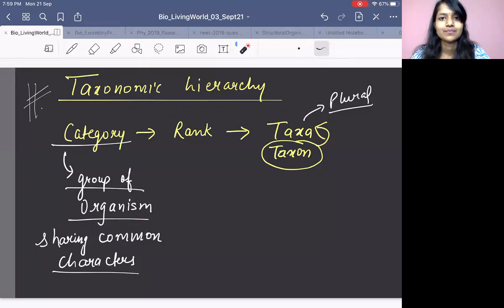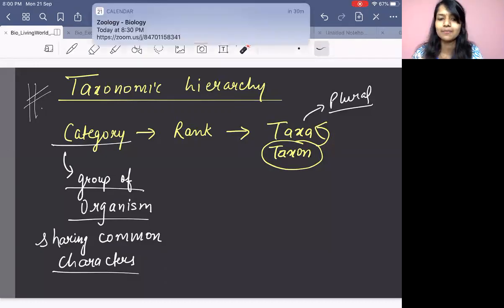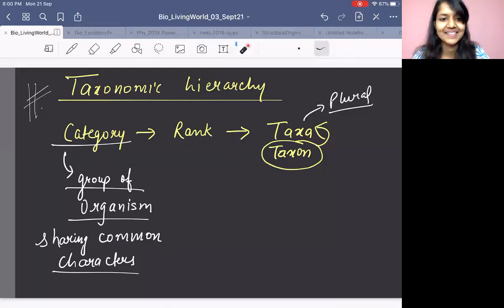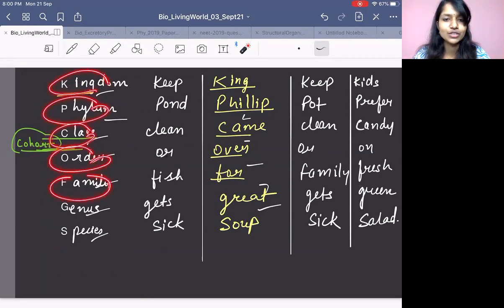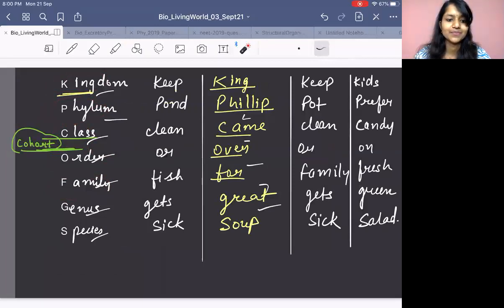Our criteria will be different. Based on our criteria, we will put some organisms in different categories. So here is your hierarchy. Taxonomic hierarchy. What is taxonomic hierarchy? Group of categories which are arranged in the order.